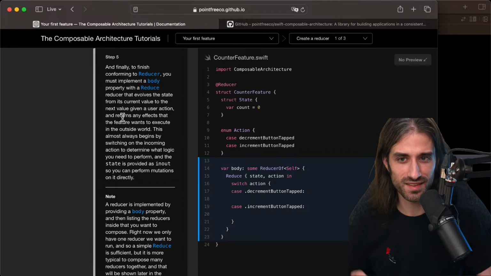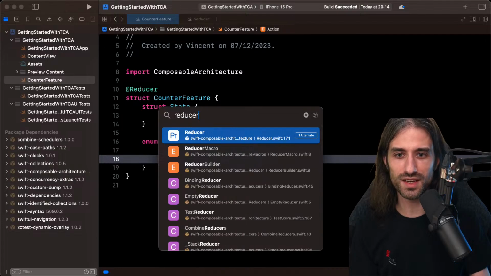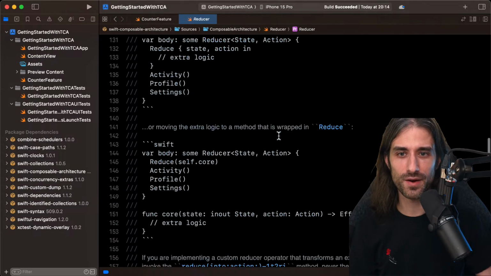As I started to read this part, I was thinking I have missed this when I showed you the Reducer protocol, because if we go back to it, where is it?